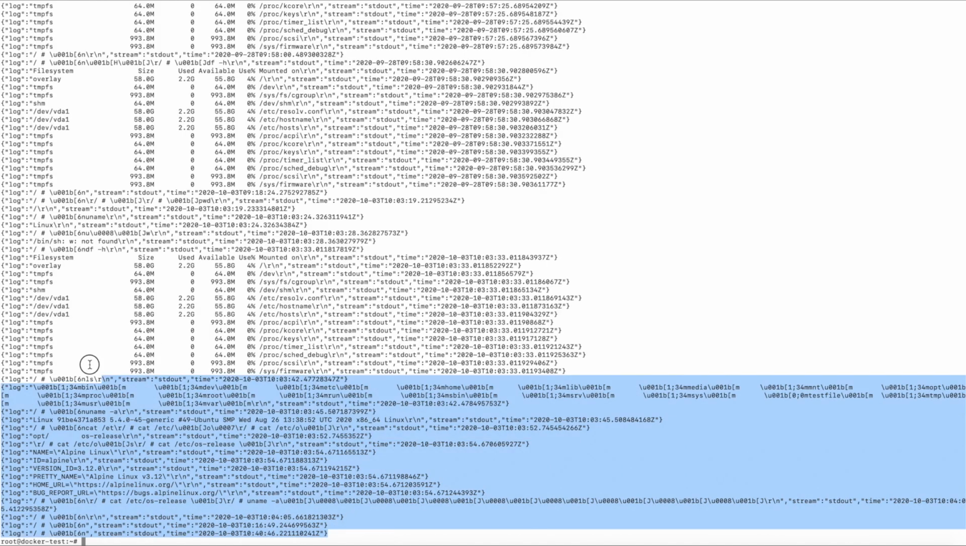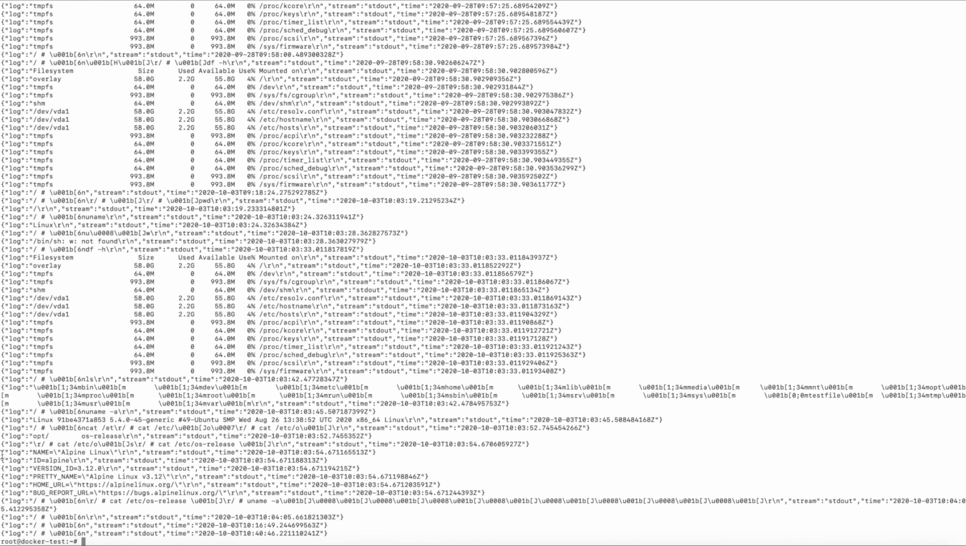Let's see the content of this log file now. So guys, these are the same logs which we got from docker logs command. And if you see these log lines closely, then you will find that all the logs are in JSON format. Let's say for this line, this is my log content and the stream is standard output, and this is the time when this log was generated.